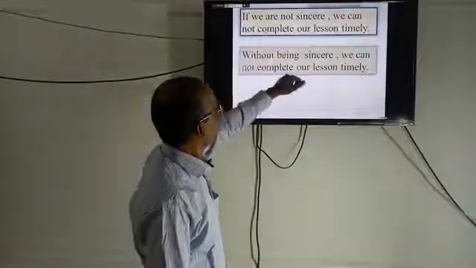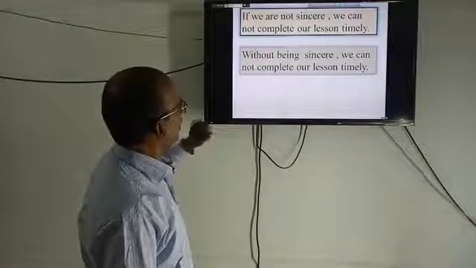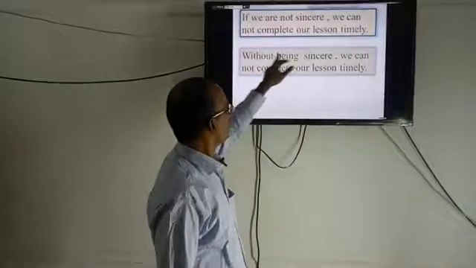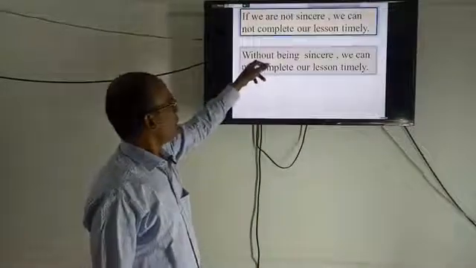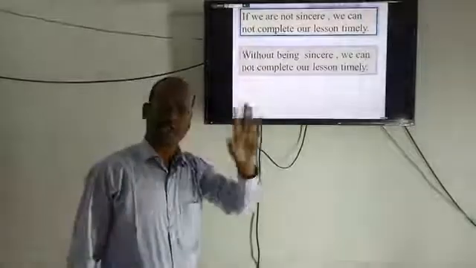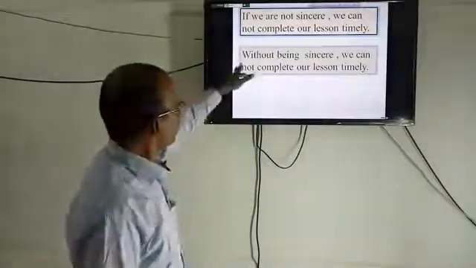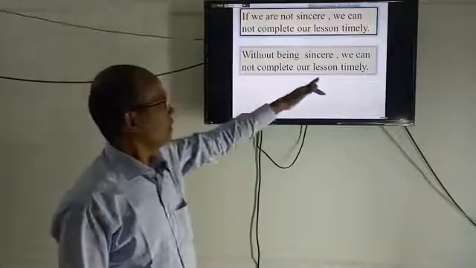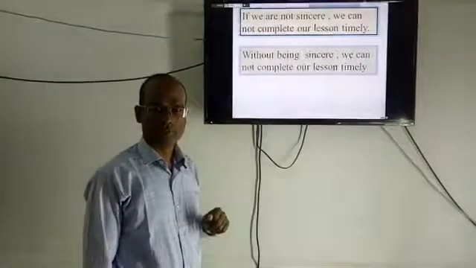Without being sincere. There is no not found in without, but without is a negative form. So without being sincere, we can't complete our lessons timely.